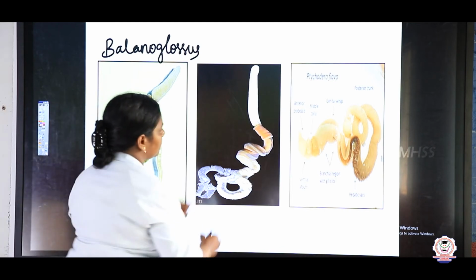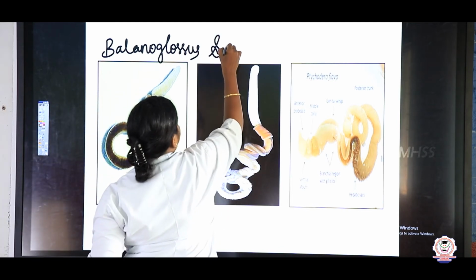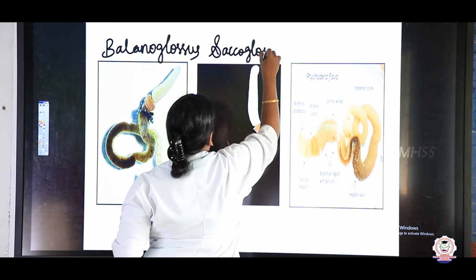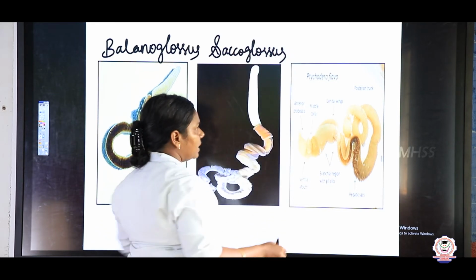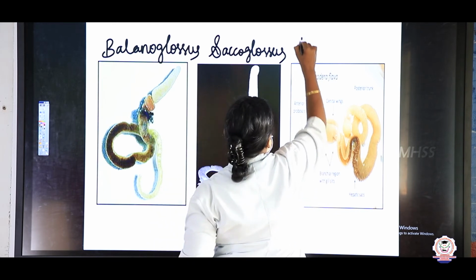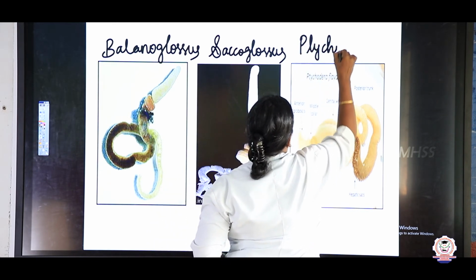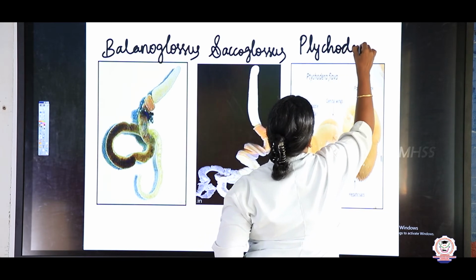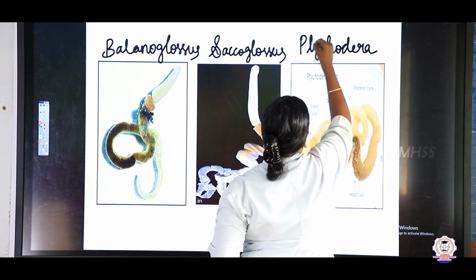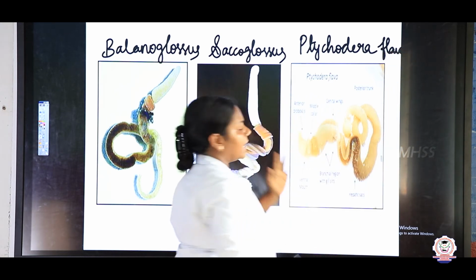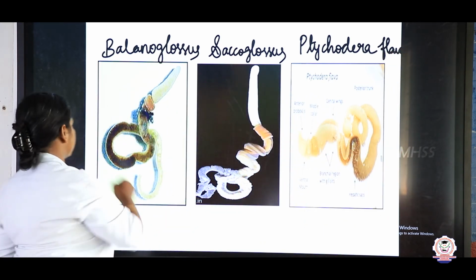Balanoglossus. Another one, Saccoglossus. And this is Trichodira flava. So these are all the hemichordates.